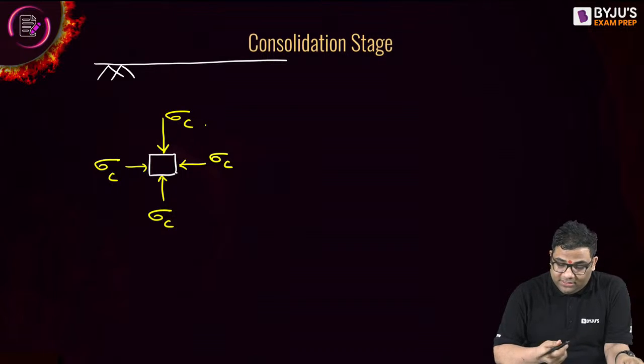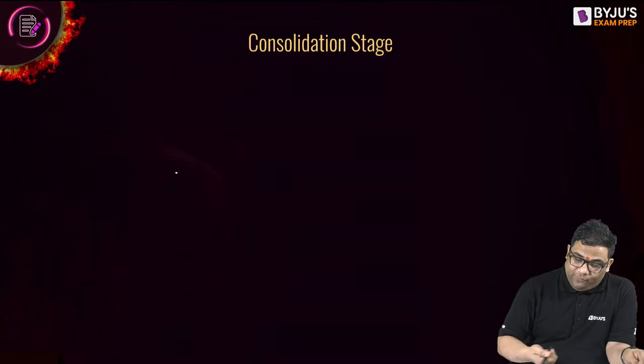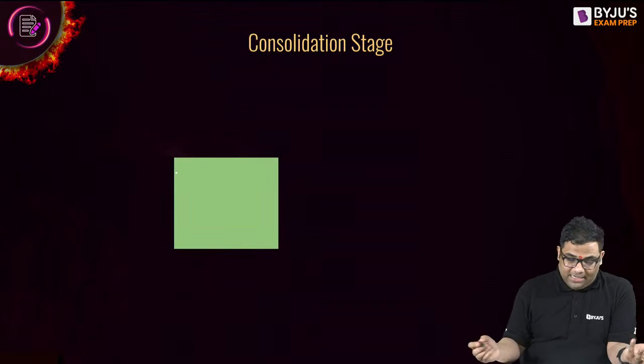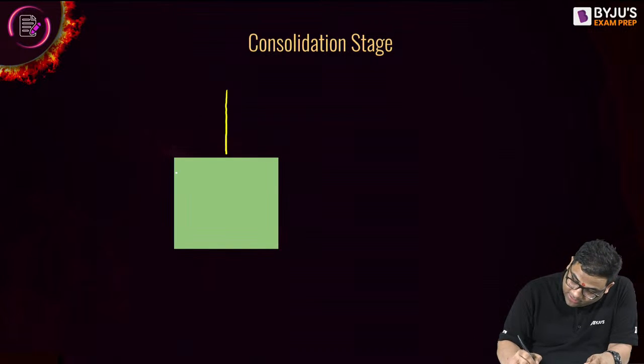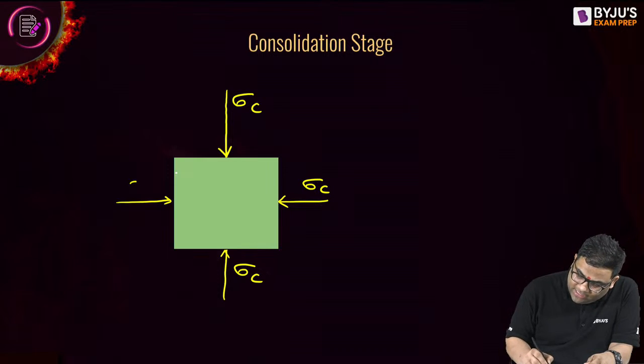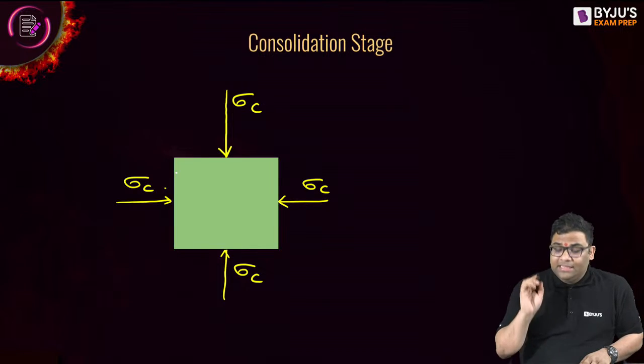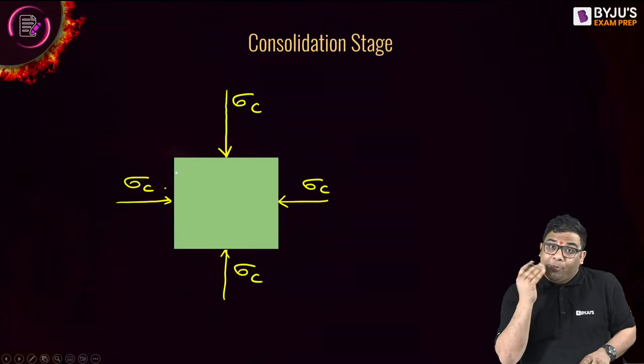So in the consolidation stage, we have a soil element with confining stress acting on all sides. Now what happens? In this consolidation stage, we can have two conditions.